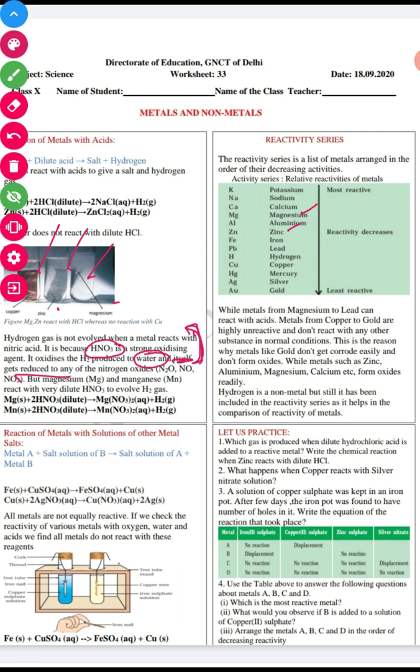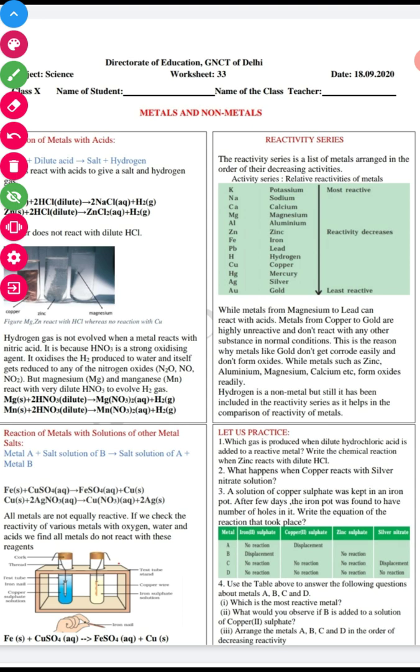Nitric acid is a strong oxidizing agent and it oxidizes hydrogen. Oxidation means addition of oxygen, so it oxidizes hydrogen immediately to form water, and itself gets reduced to some form of nitrogen like nitrogen dioxide or nitrogen oxide.